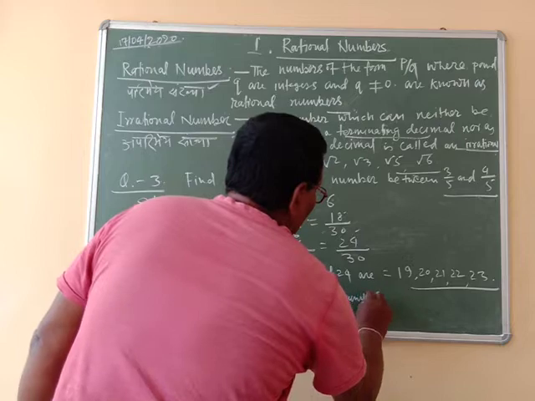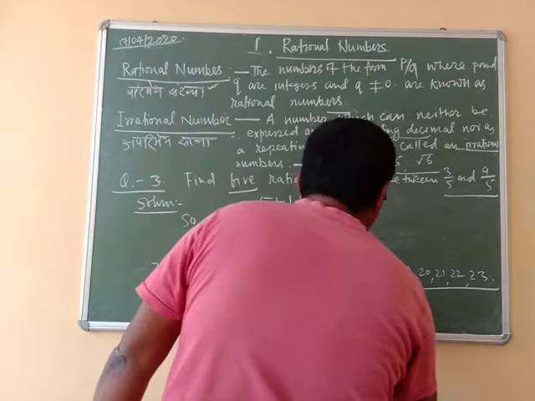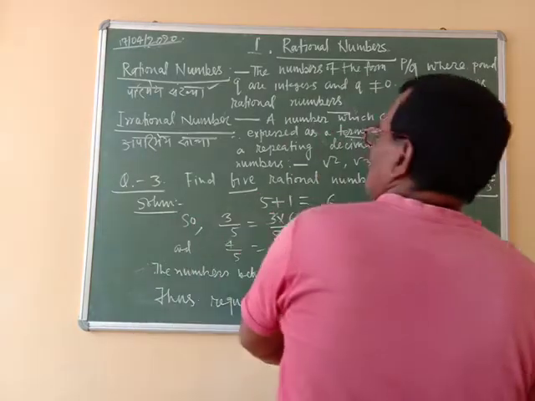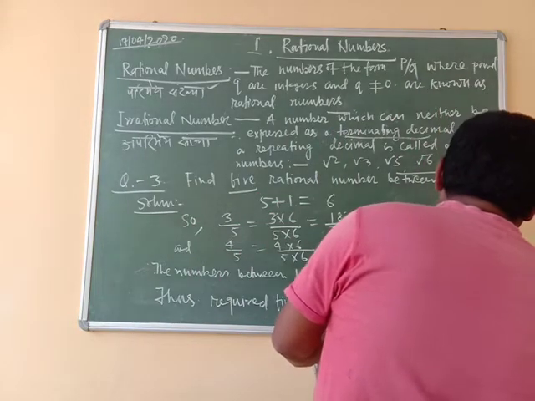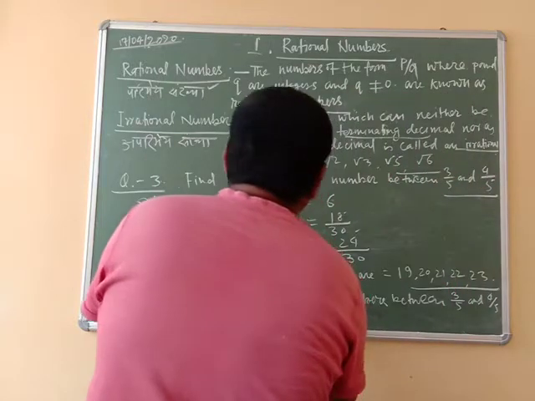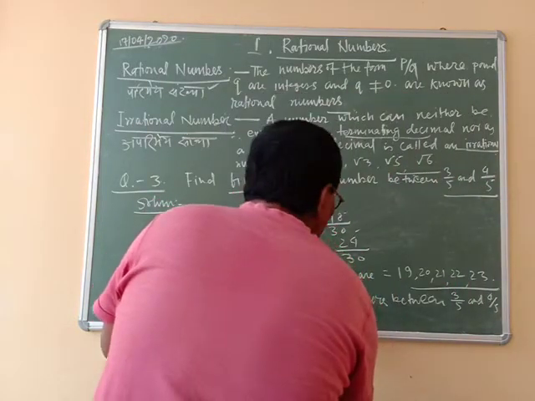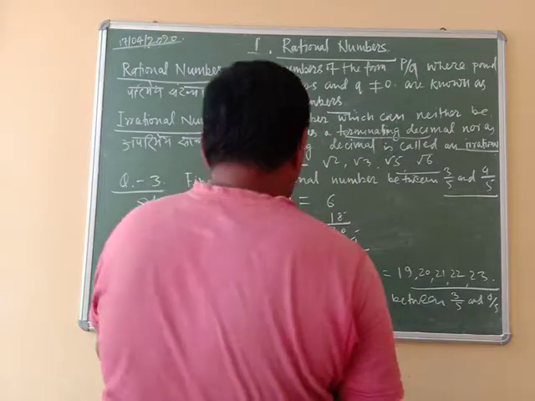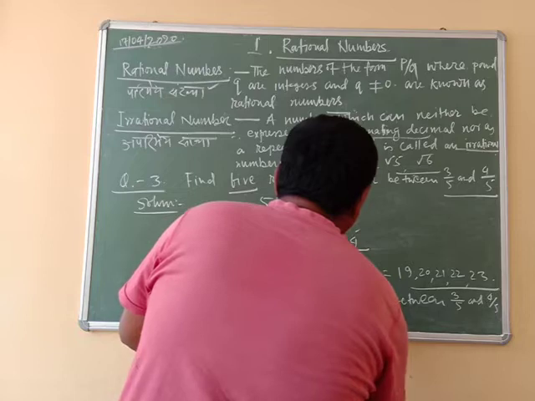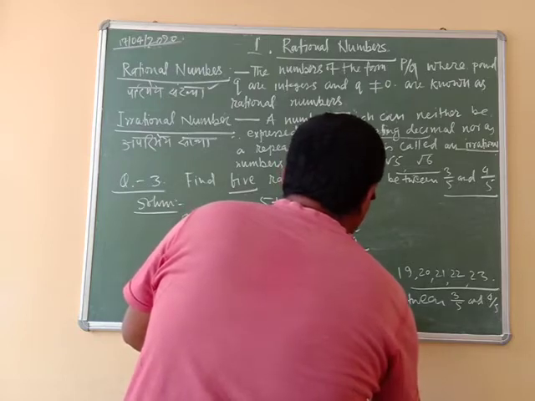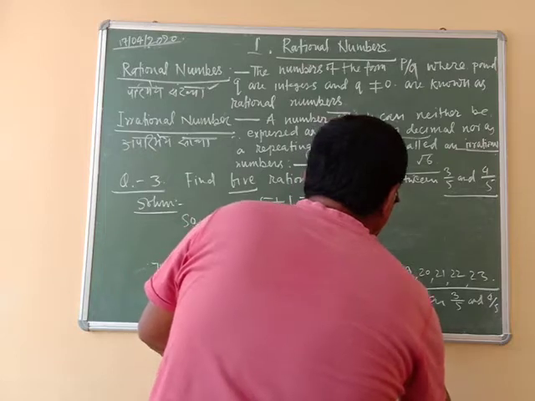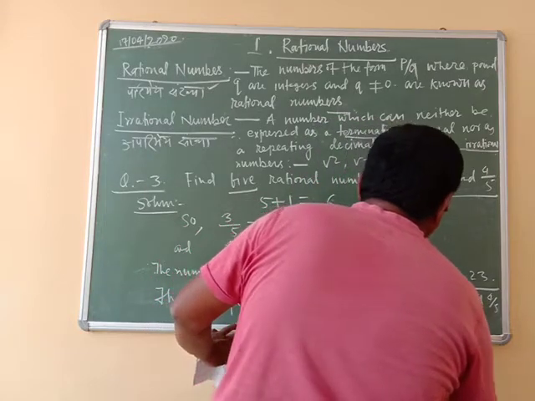Required 5 rational numbers between 3 by 5 and 4 by 5 are 19 by 30, 20 by 30, 21 by 30, 22 by 30, and 23 by 30.